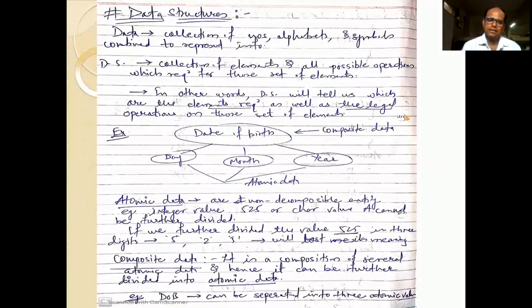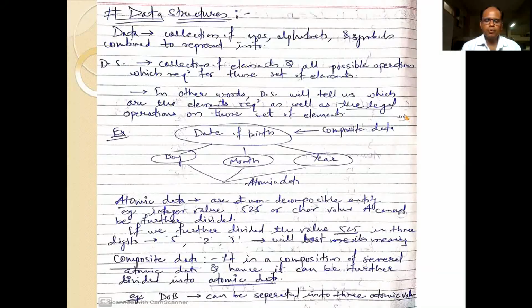That is another definition of data structure. Or, in a generalized way, we can say that a data structure tells us which elements are required in our data, as well as which various legal operations we are going to perform on that set of elements. That is a data structure.